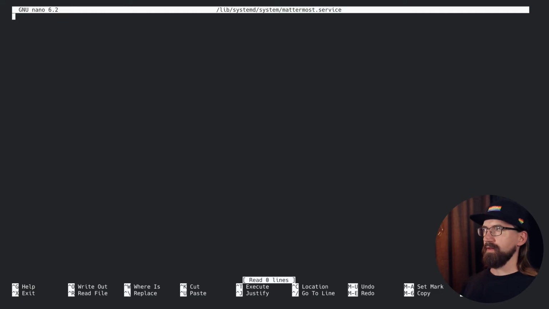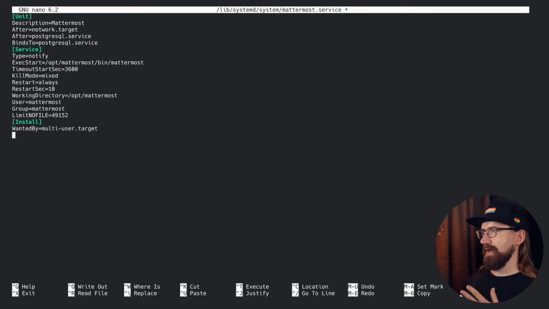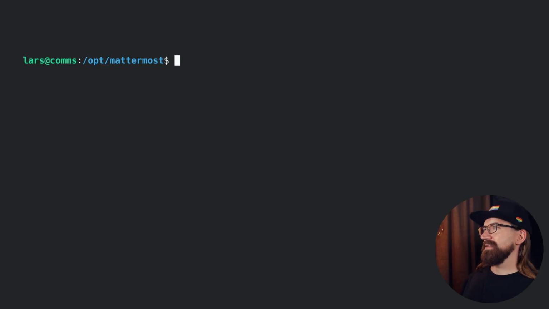So I'm editing it in Nano, but this is a pretty chunky piece of config, and you can just pull it straight from the documentation instead. So I'm gonna copy it, I'm gonna paste it. As you can see, it's not so much that you can't read it. It's just more that I cared to type. We write that, we exit.